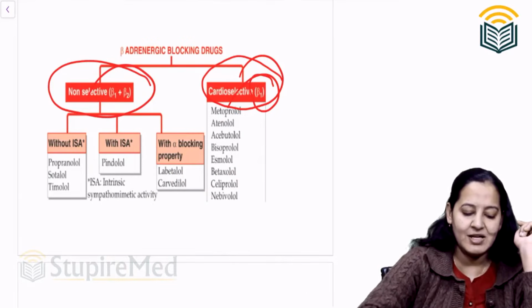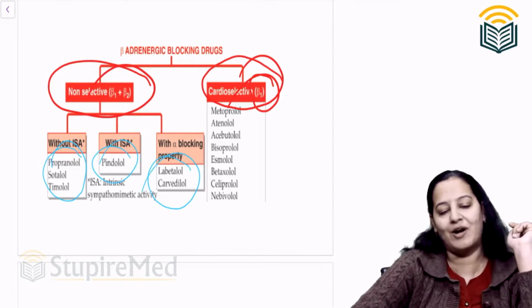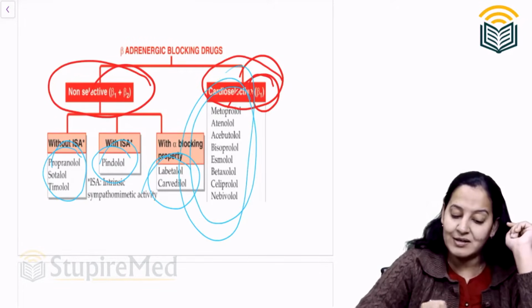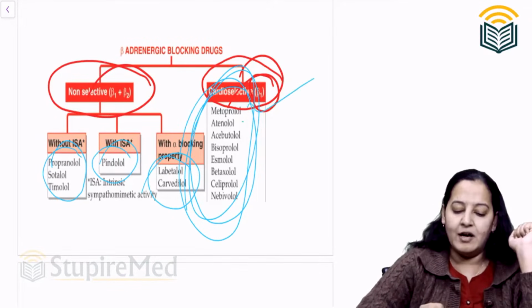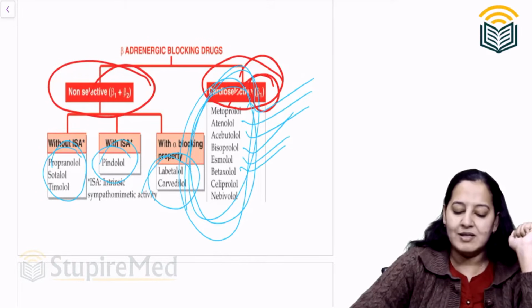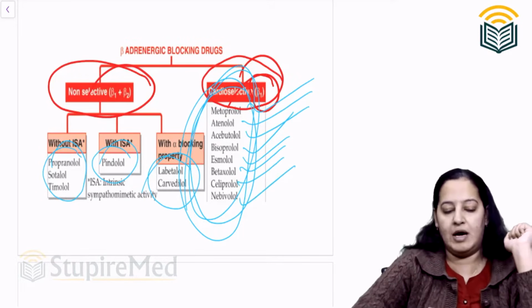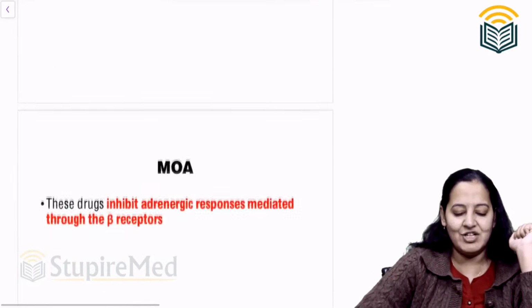are these drugs: propranolol, salbutamol, timolol, pindolol, labetalol, carvedilol. And selective, you have to learn these beta 1 selective, very, very important: metoprolol, atenolol, acebutolol, bisoprolol, esmolol, betaxolol, celiprolol, and nebivolol. So you have to learn these drugs. So that was the classification of beta blockers.